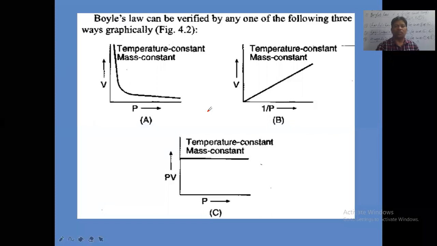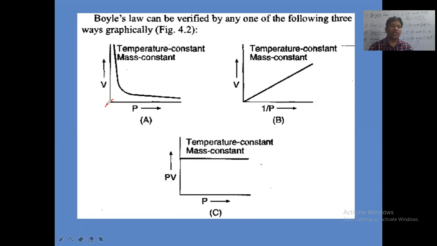Next, if you take the plots of volume versus pressure, the volume of the given mass of gas and pressure, volume is taken on the y-axis and pressure is taken on the x-axis. On the x-axis, it is initially the origin point. From zero pressure, it is increasing on this side, and from zero volume, it is increasing on the y-axis, right?